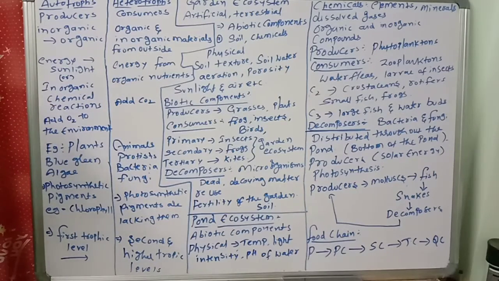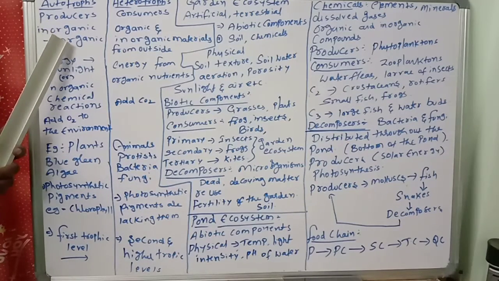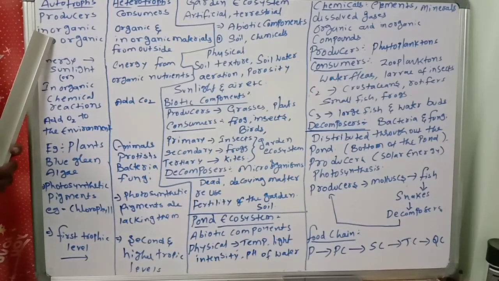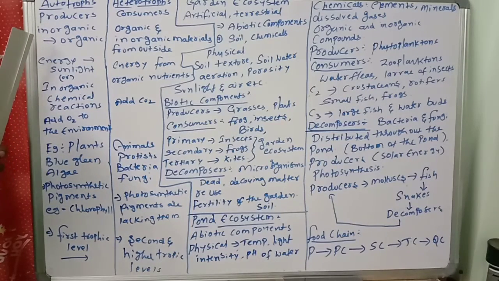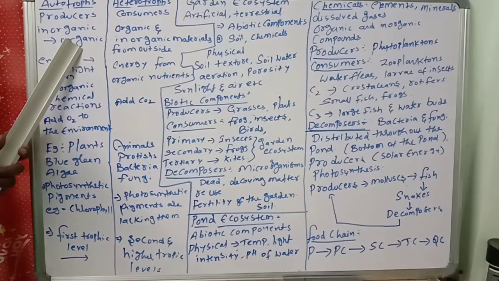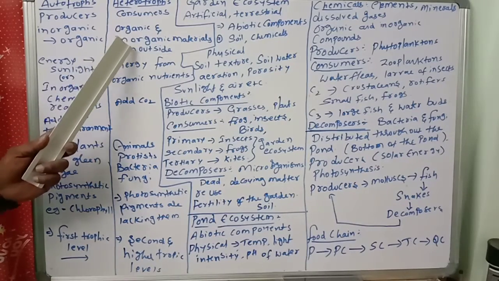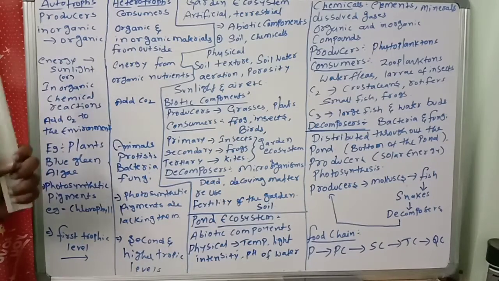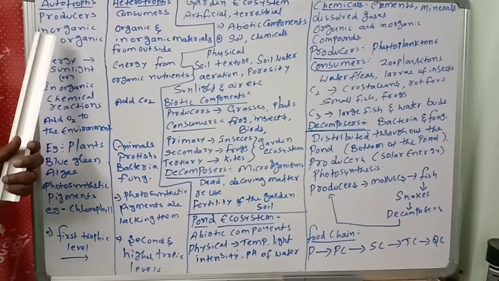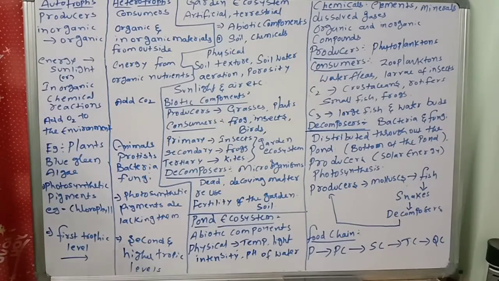Autotrophs get only inorganic material from outside, and they convert the inorganic material into organic material. But the heterotrophs get both inorganic and organic materials from outside, whereas autotrophs get only inorganic materials and later convert them into organic materials. That is an important point.